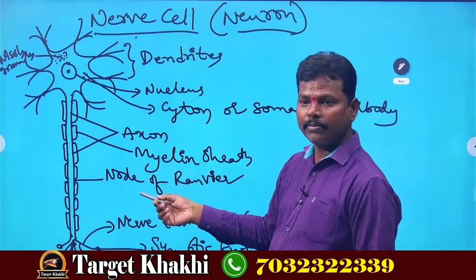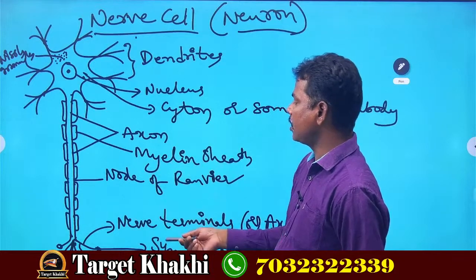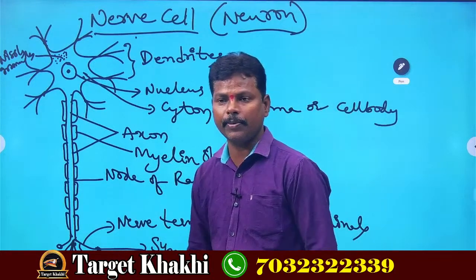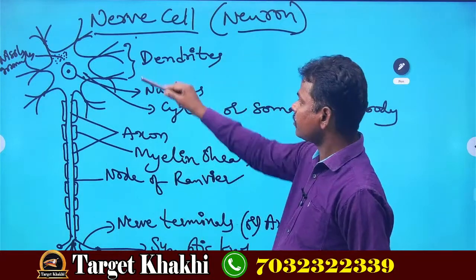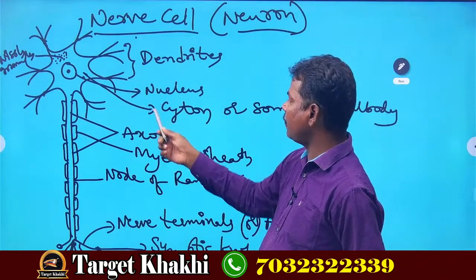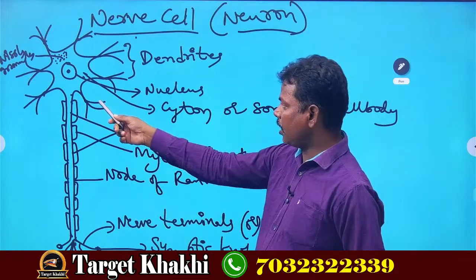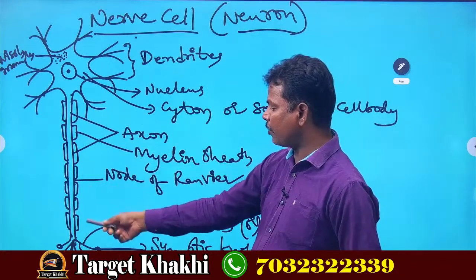Now, I have drawn the diagram, the structure of the nerve cell, and I have labeled the parts also. So, once again, listen everybody, dear children. A nerve cell contains three parts. Number one, the anterior part is the cyton, and one end of the cyton is extended and prolonged.